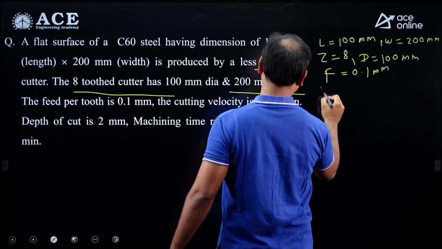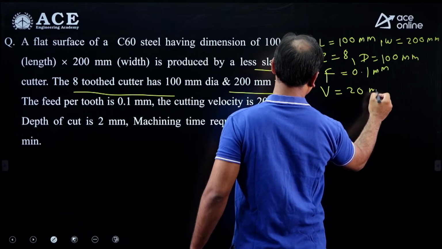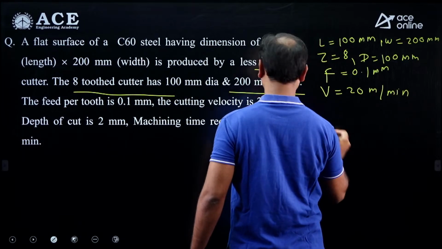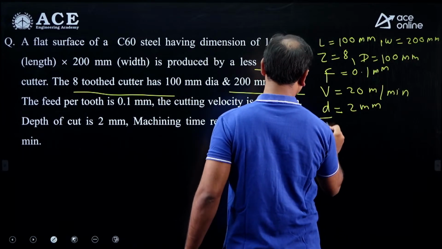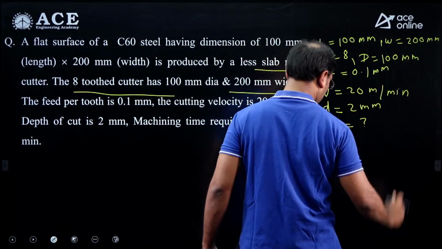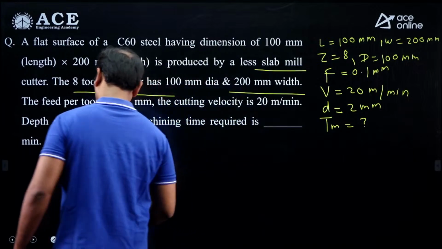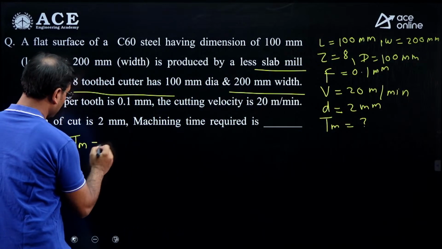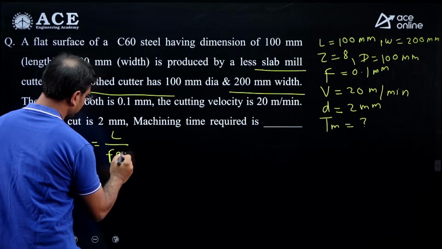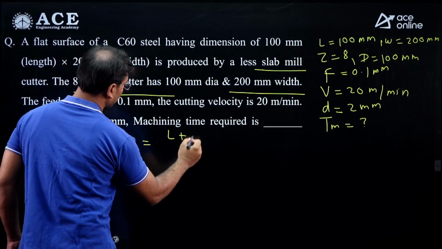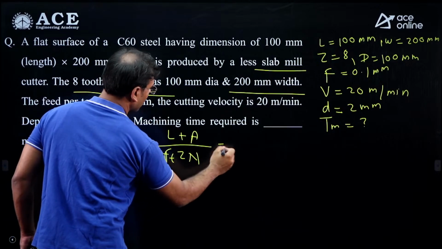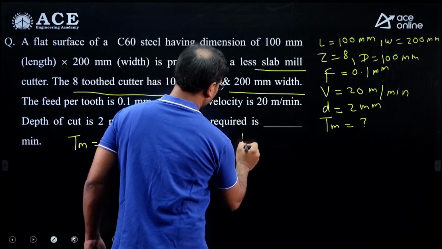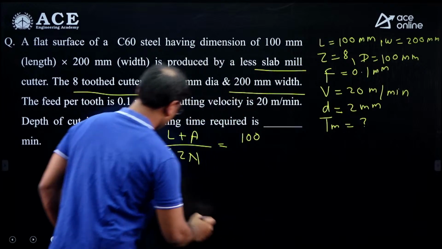The cutting velocity is given, 20 meter per minute. The depth of cut is denoted by small d millimeter. We have to calculate the machining time required. Then I am writing the formula: the machining time is equal to L plus approach, divided by feed, that is f_t Z N. What is the length here? The length is given, 100.